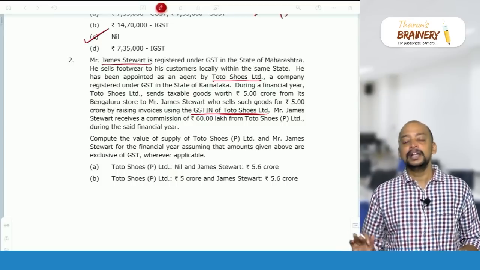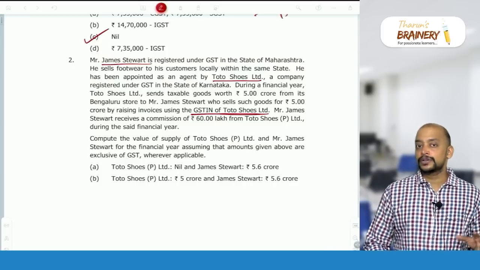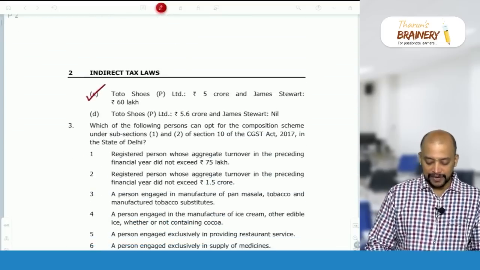Here it is simple: agent not acting on behalf of principal, so only one supply by principal to the buyer, 5 crores, and agent gets commission, that will be included in the value of supply of the agent.